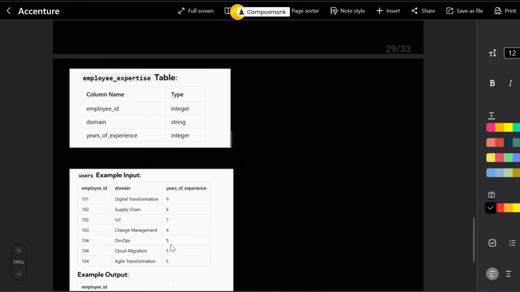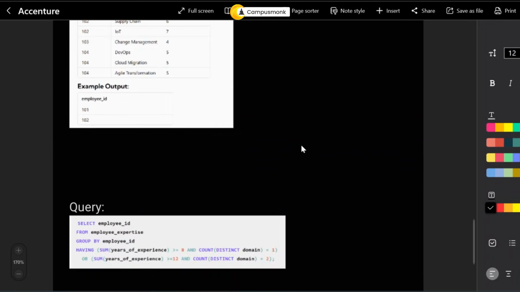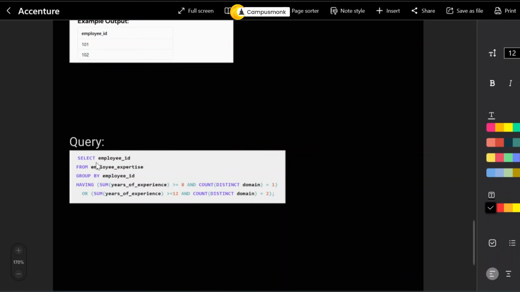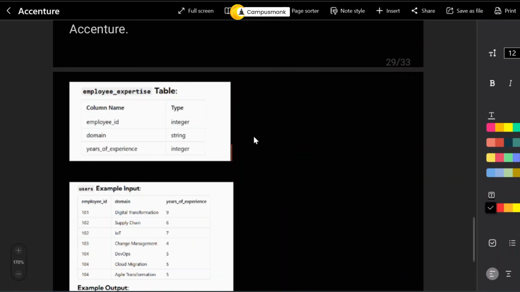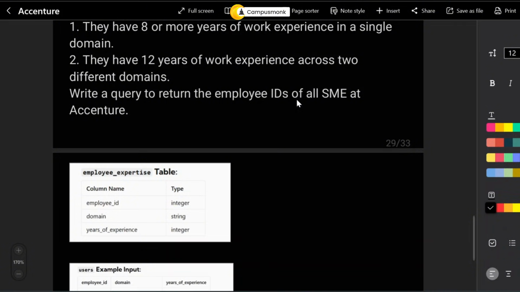Okay, but this is just for your explanation thing. Okay, you don't have to do anything over here. You just need this table. Okay, so what will be your query? Your query will be something like this, that you have to return the employee ID. Okay, that is what it says. Return the employee IDs of all SMEs.